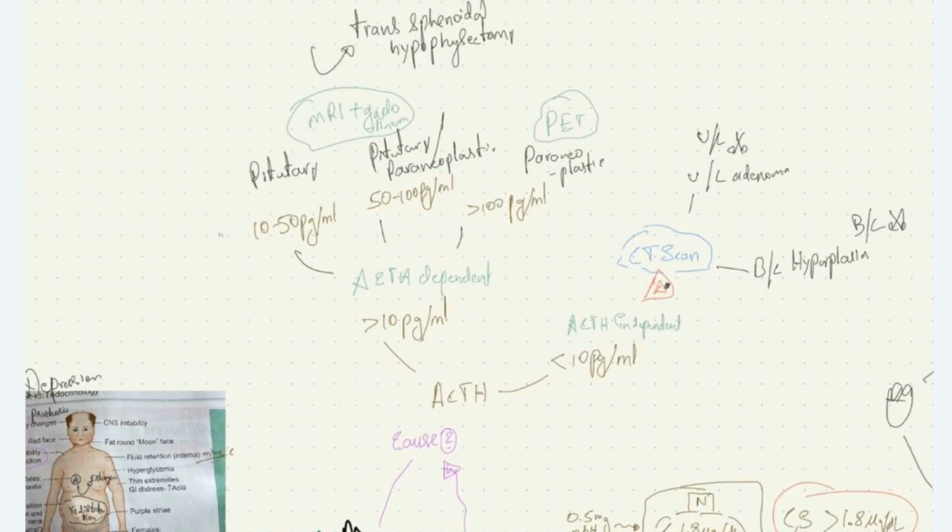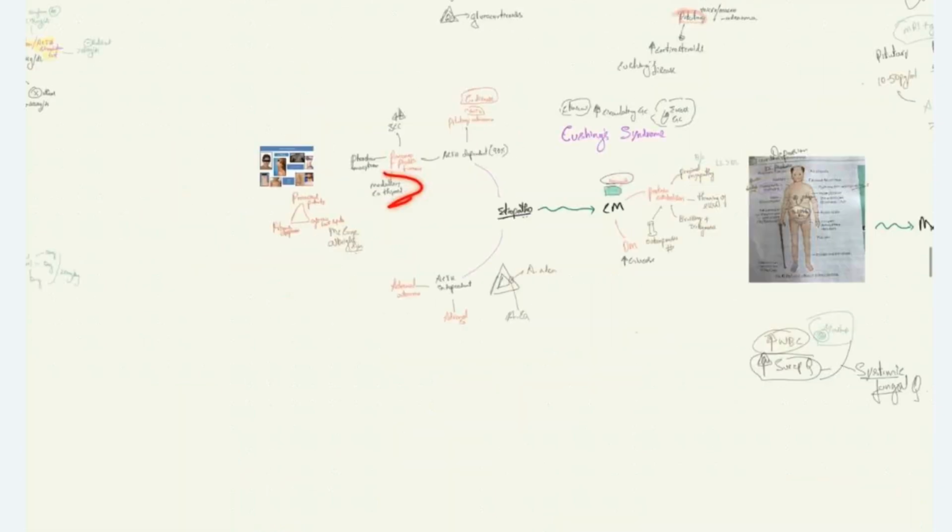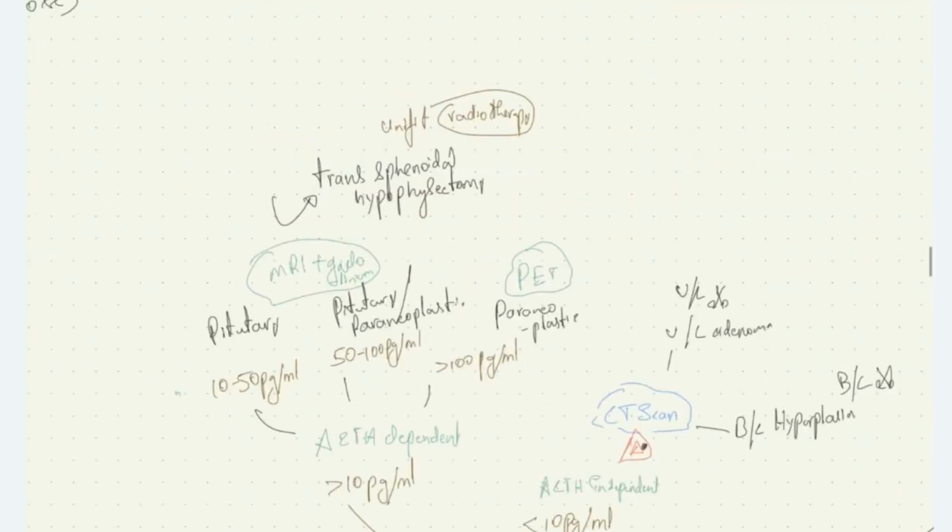If it is more than 100 picogram per ml, it is most commonly due to paraneoplastic syndrome. The three paraneoplastic syndromes causing ACTH Cushing syndrome we saw can be due to that. In those patients with more than 100 picogram per ml, we perform PET CT scan, find out the source of ACTH and treat accordingly. Treat medullary carcinoma of thyroid, pheochromocytoma, and also small cell carcinoma of lung.